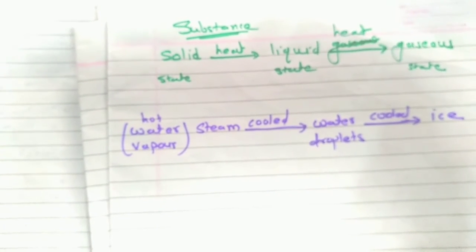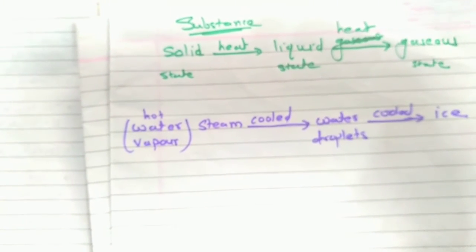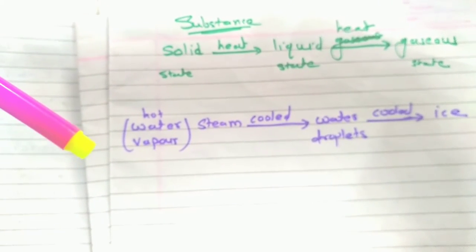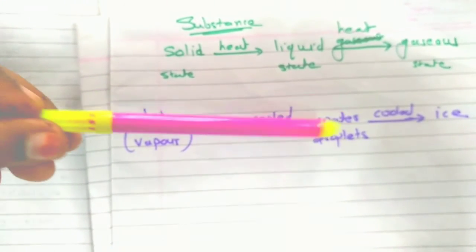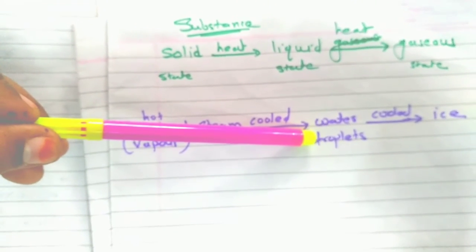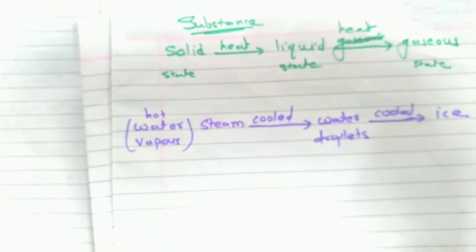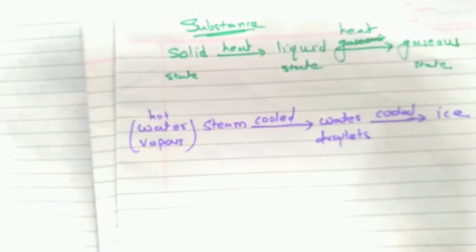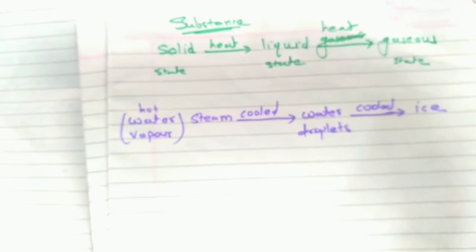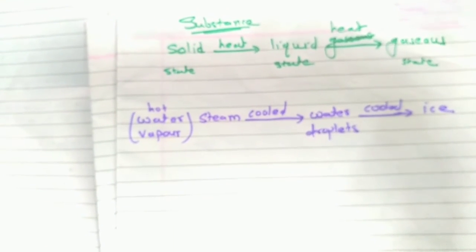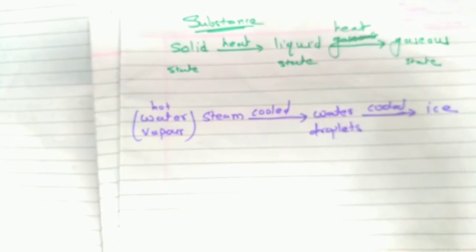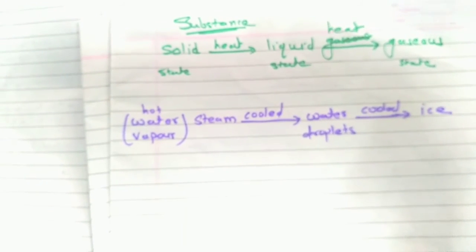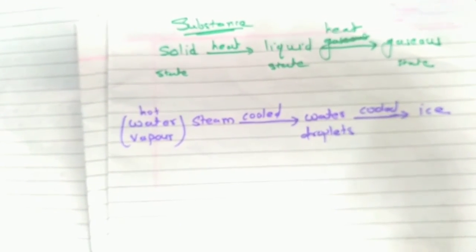When they come in contact with the cool surface of the tiffin box, the condensation process takes place and we see droplets of water. Okay, from this can we say that the state of a substance changes if it is heated or cooled. So every substance in our surrounding is found in either the solid state or the liquid state or the gaseous state. The familiar example is water.